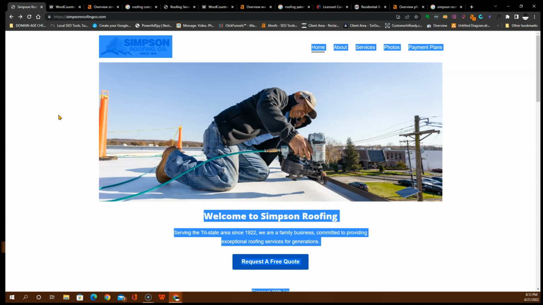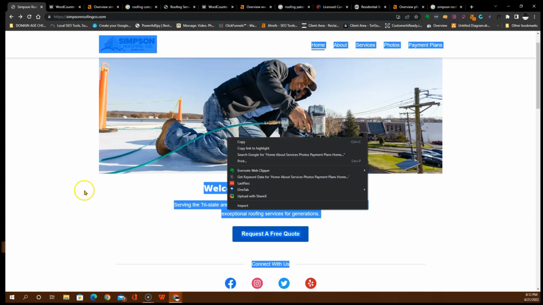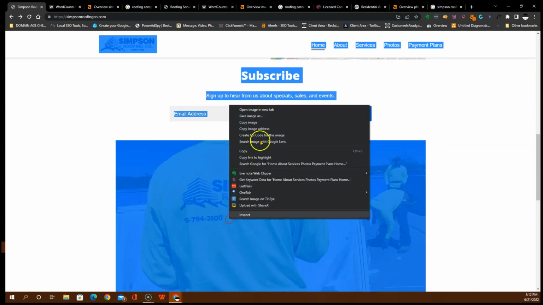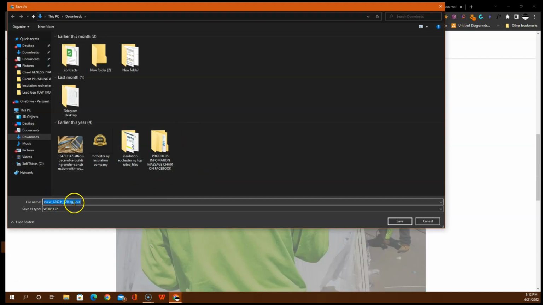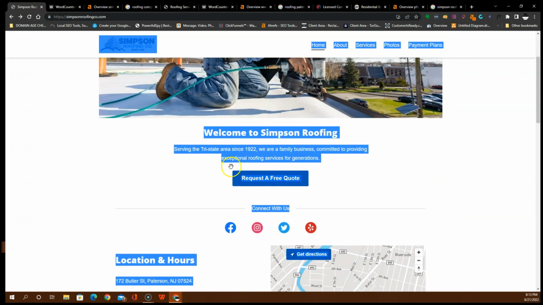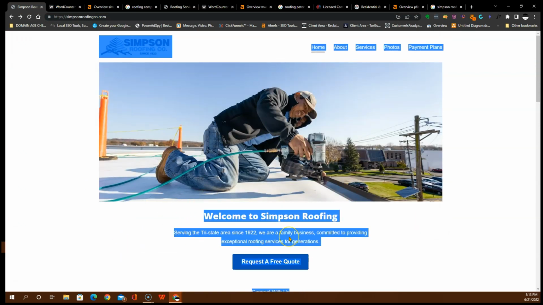Google wants to see about 1,500 words of content on your front page. Content is basically anything that you see on your front page, as far as this text that we have copied here, these images, right? If you have images on your page, and what these images are saved as, you can see, if we click this, it's saved as some numbers and some letters here. It shouldn't be saved as that. As you can see, as an example right here, Rochester, New York Installation Company. This is an actual keyword that this photo here is saved as. So you should be saving it as something similar to that, pertaining to your industry. Also, any videos that you have on your page should be saved as keywords, right? And we're going to get into what keywords are.